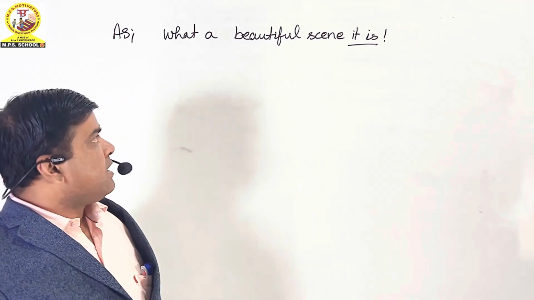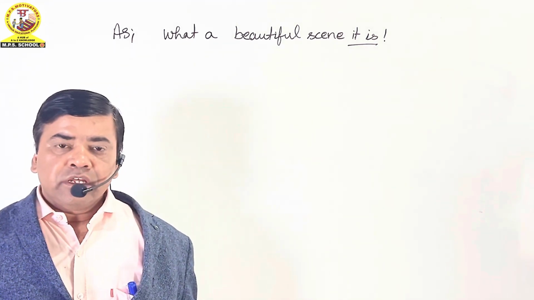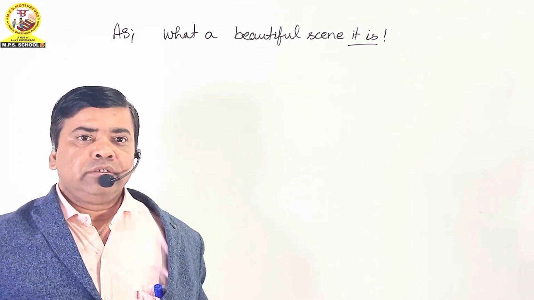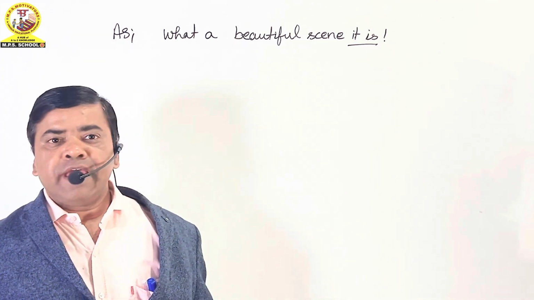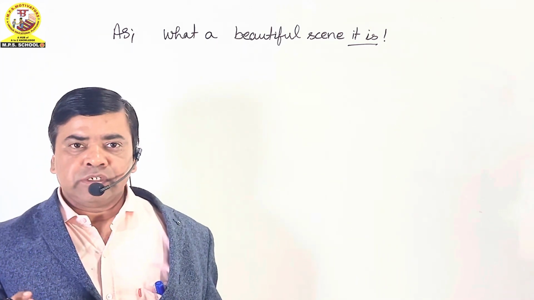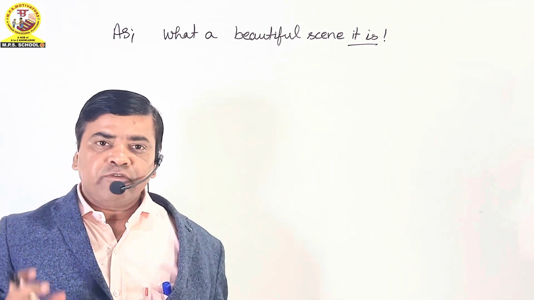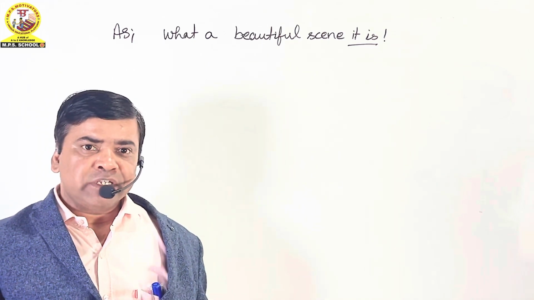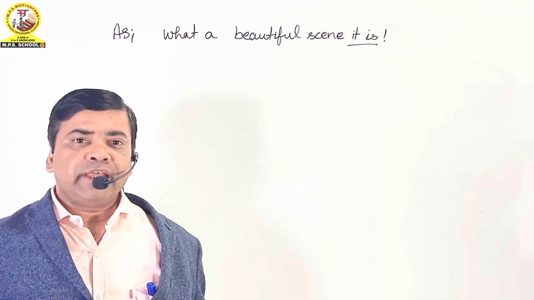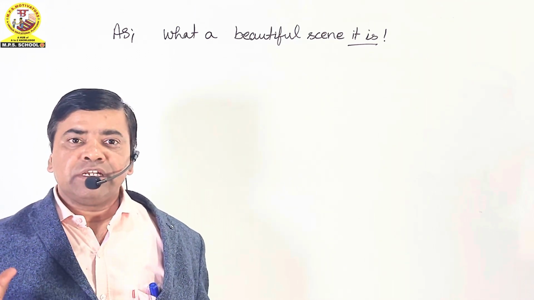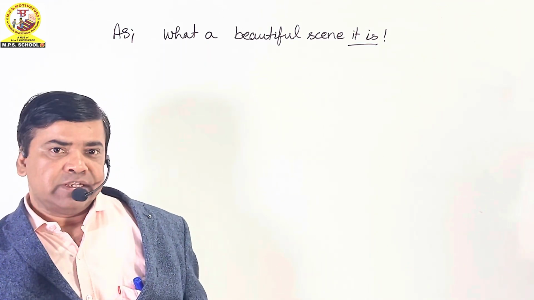Okay, the sentence may be what a beautiful scene it is and what a beautiful scene it was. If we are watching a scene which is beautiful in the present time, we are seeing the scene in the present time, then we will say what a beautiful scene it is, or we can say simply what a beautiful scene.